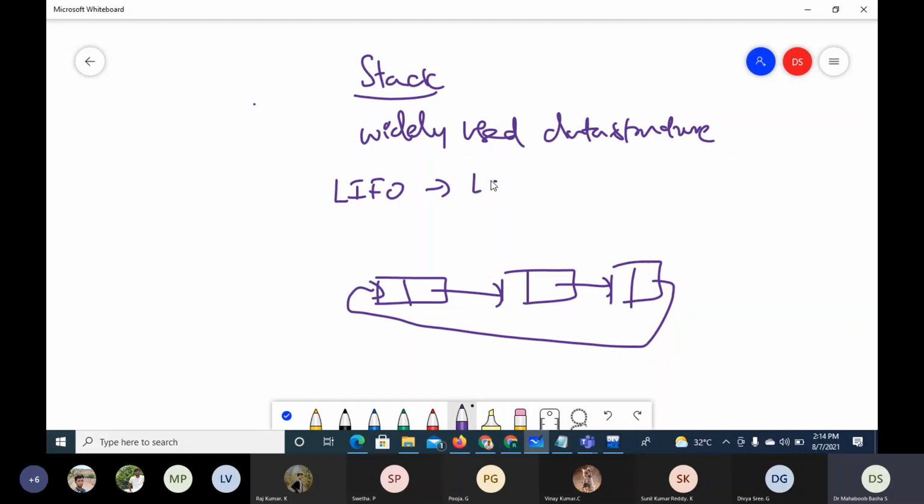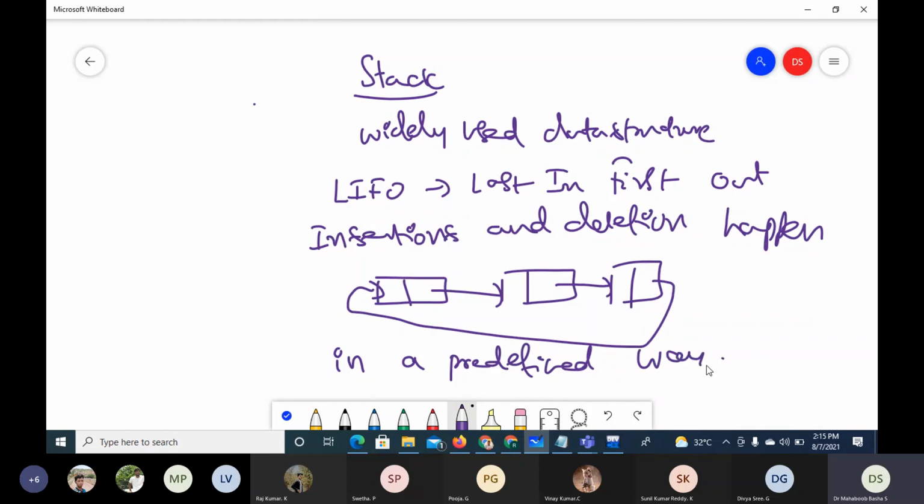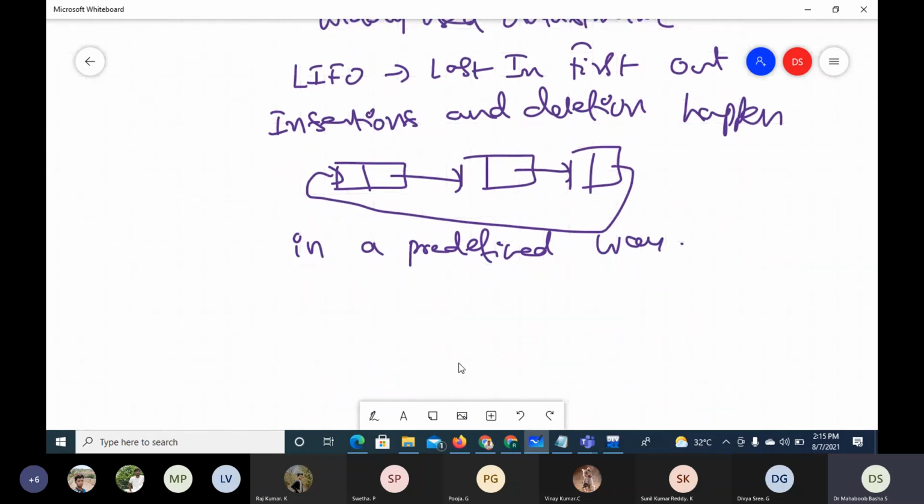So LIFO is a last in, first out data structure. That means the insertions and deletions happen in a predefined way. You cannot do it whatever way you want. Even a queue is like that, a predefined way. So you have to insert and delete only in a particular style, not whatever way you want.